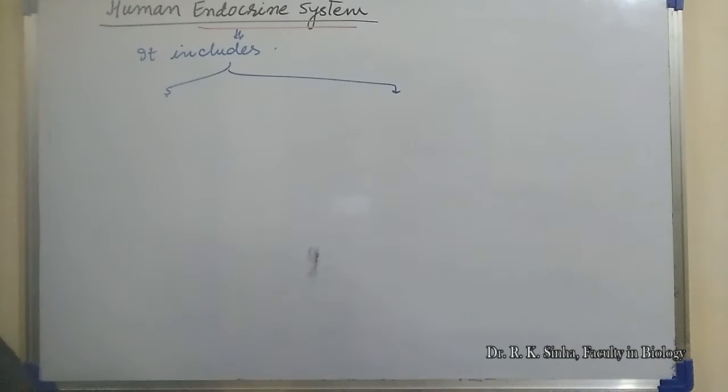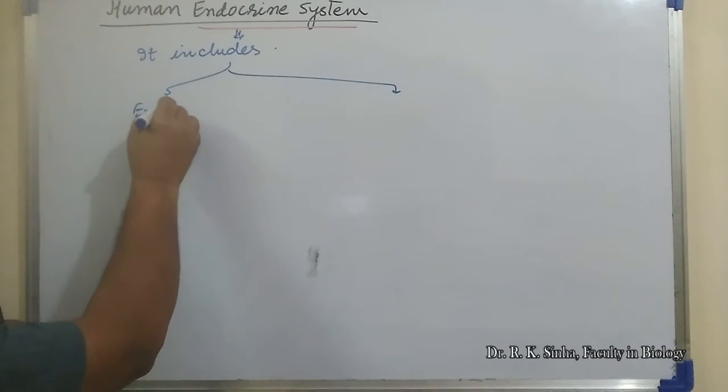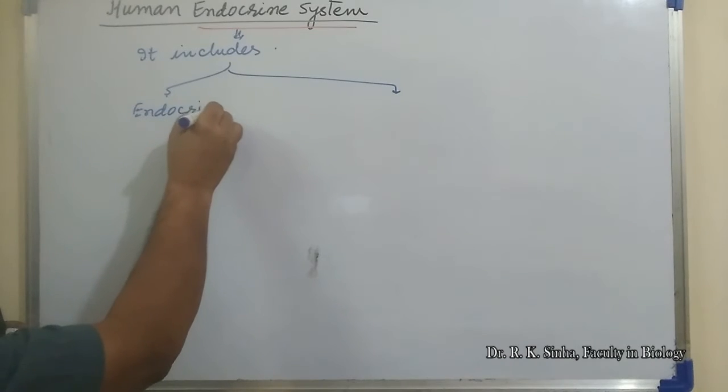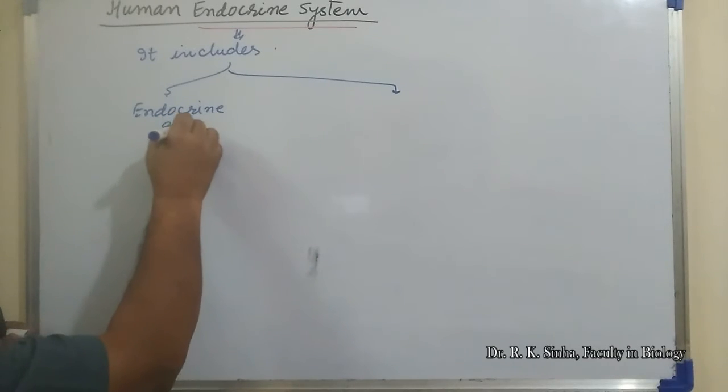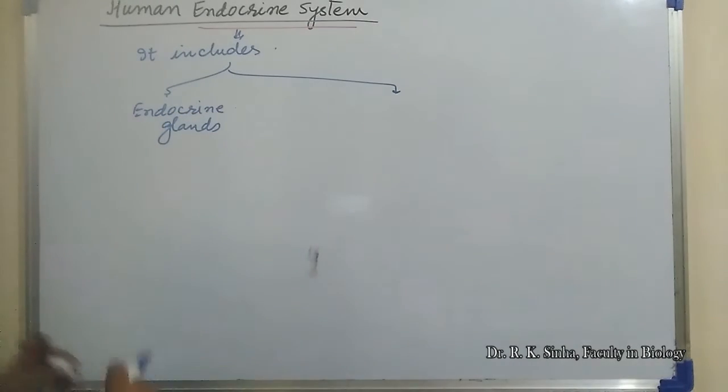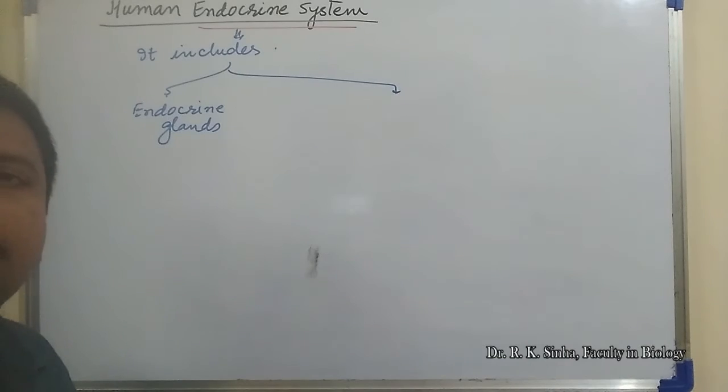First is endocrine glands, and next is all the diffuse tissue of the body and cells that are responsible for the formation of hormones,